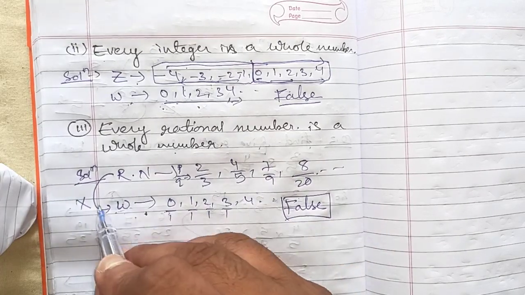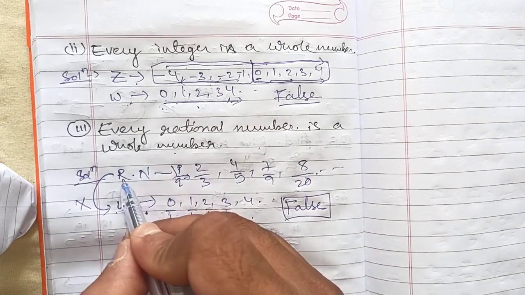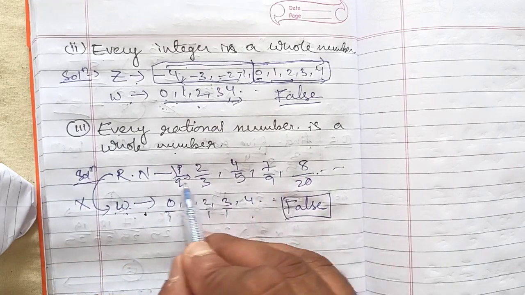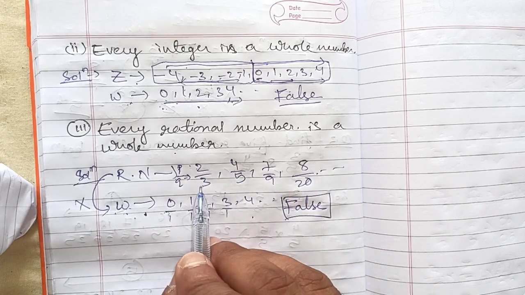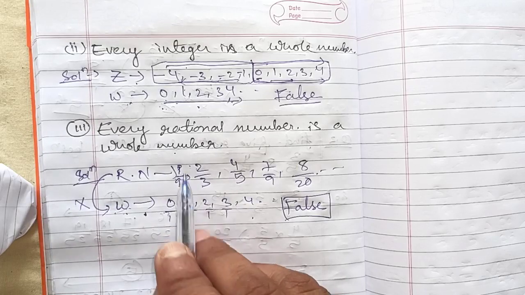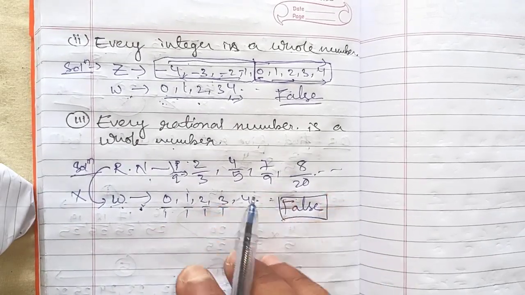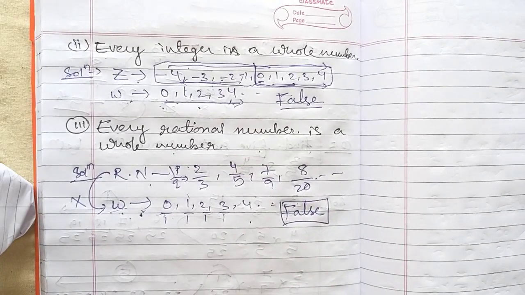Are you getting it? A whole number can be converted into a rational number by putting 1 in the denominator, but a rational number cannot be converted into a whole number because in the denominator they have the p by q form. There are so many numbers in the denominator. So it is very easy to identify which one is a whole number and which one is a rational number. For learning these things, you can just see my video where I have given all the definitions about the number system, which will help you with this exercise.